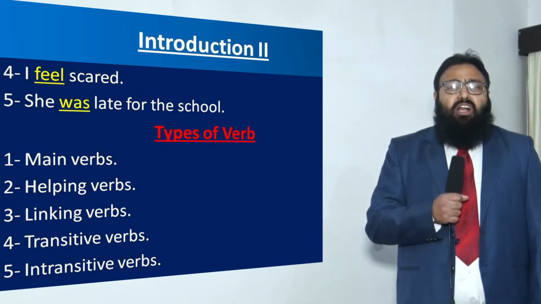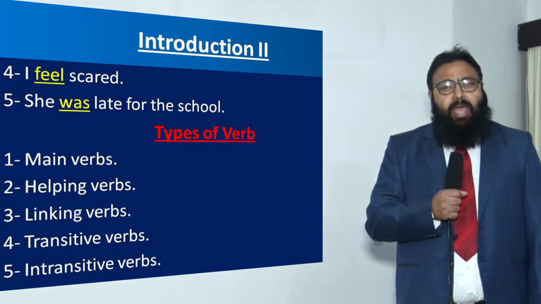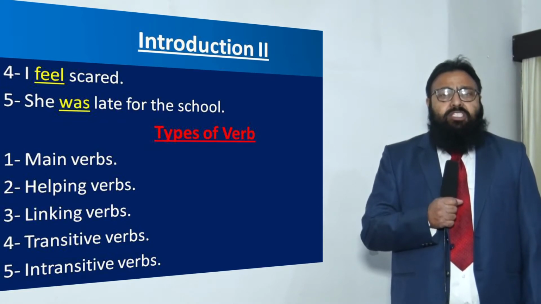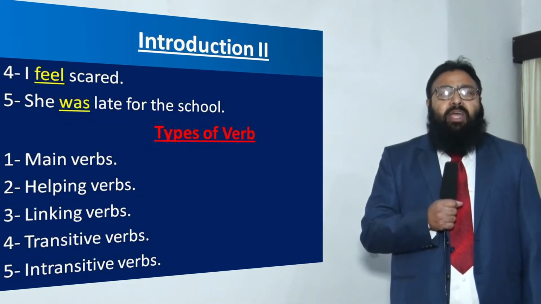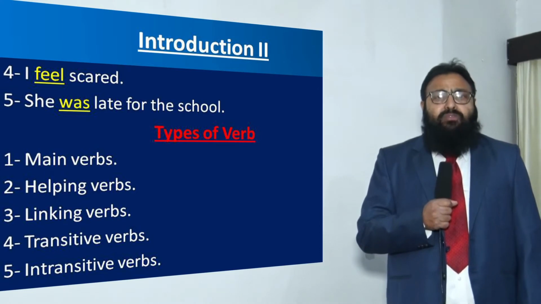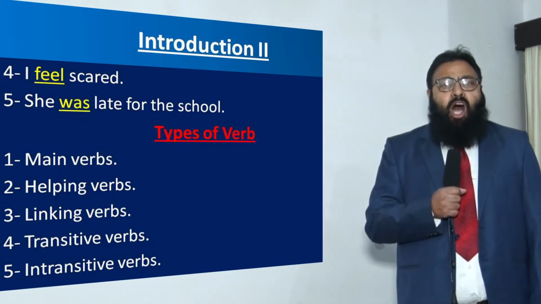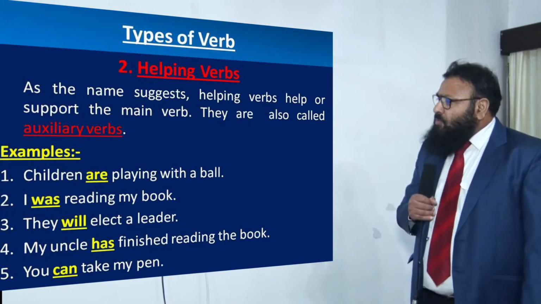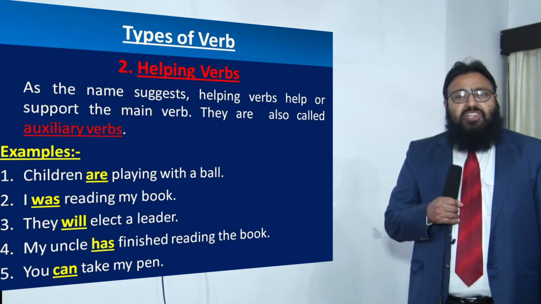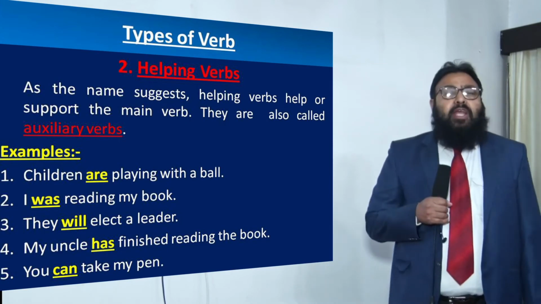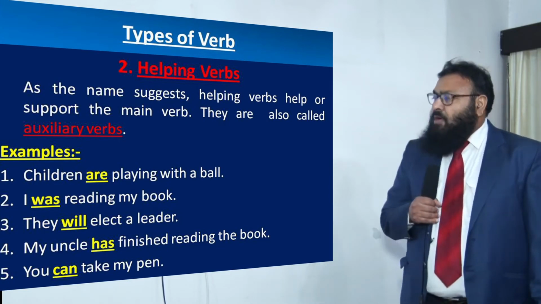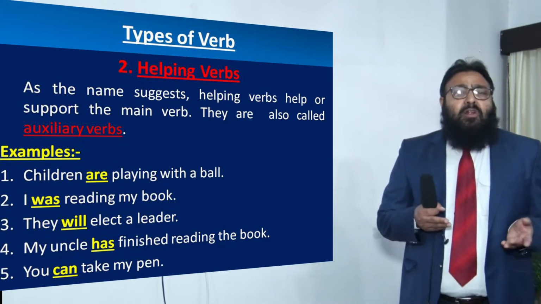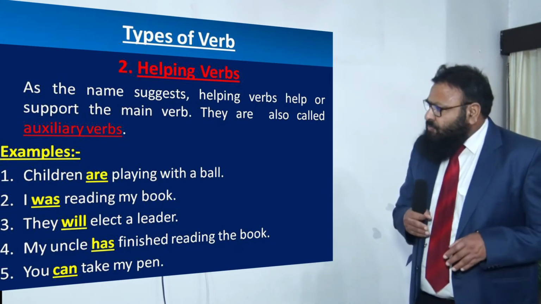I shall confine myself mainly to the helping verbs because it is with the helping verbs that our topic of today, the usage of have and do, is concerned. Now, helping verbs. As the name suggests, dear children, helping verbs help or support the main verb. They are also called auxiliary verbs.